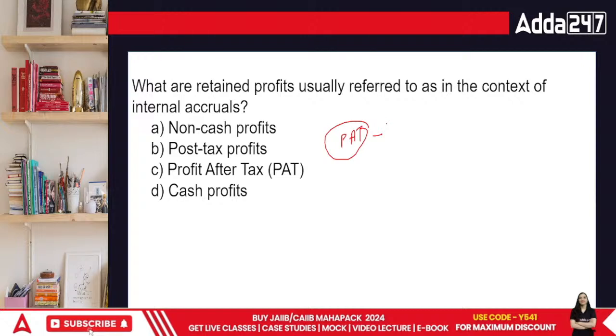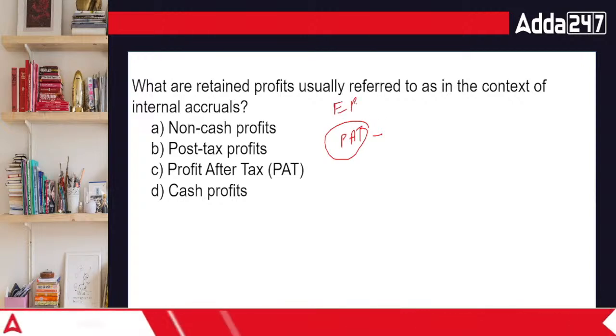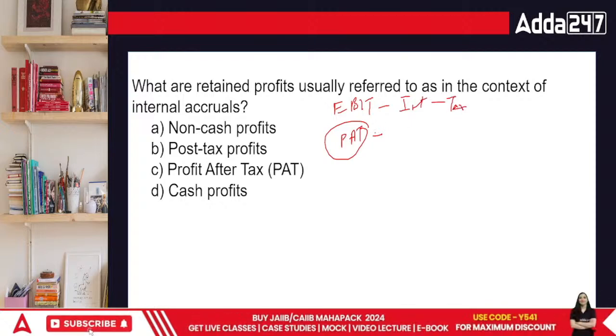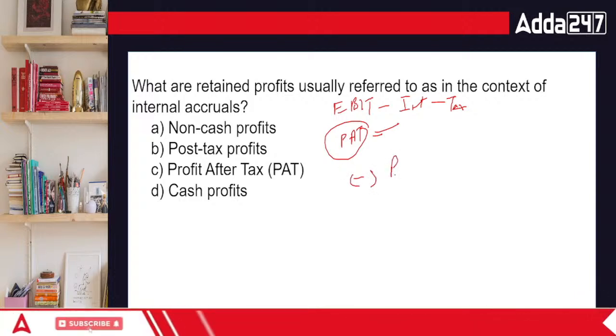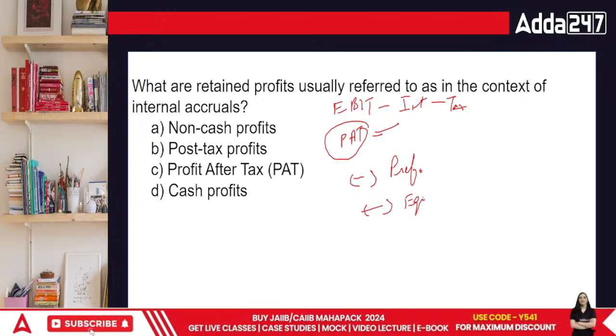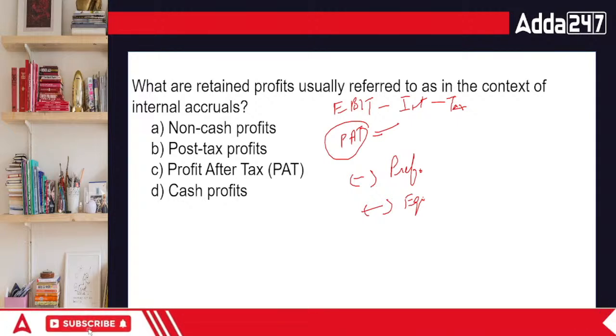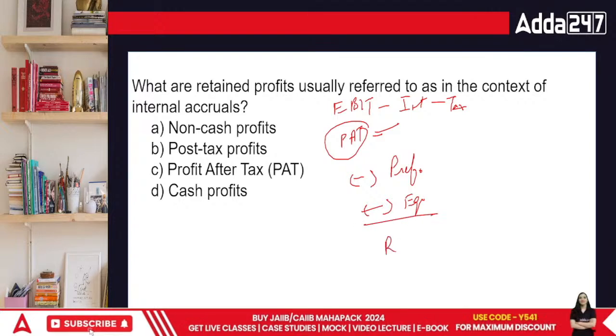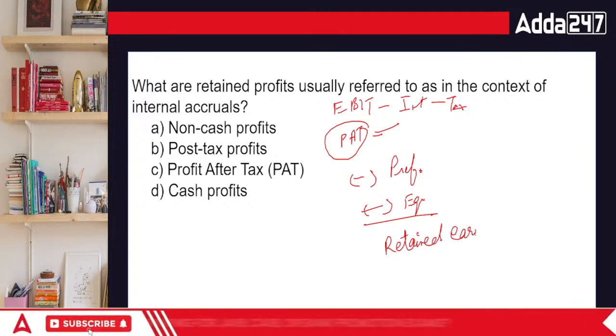First of all, before tax is earnings before interest and tax; you pay interest and then you pay tax and you get profit after tax. From this profit after tax, you pay the preference shareholders, then you pay the equity shareholders. So retained profits is after making payments to all these people. Still, we have a little money in our hands that can be used by the organization for the future. That is called retained earnings. This is actually called the internal accrual or savings of the organization.